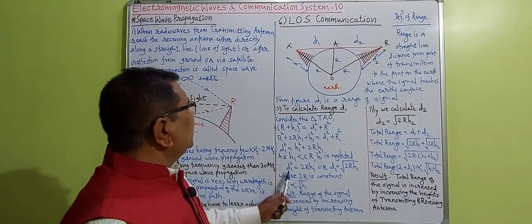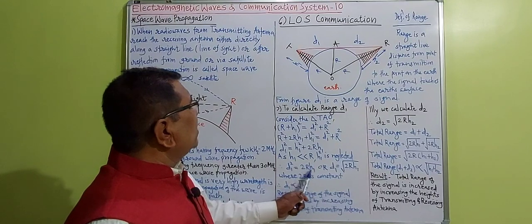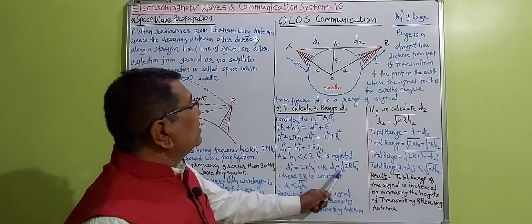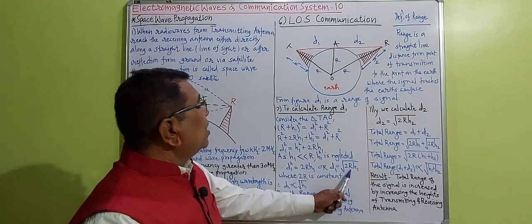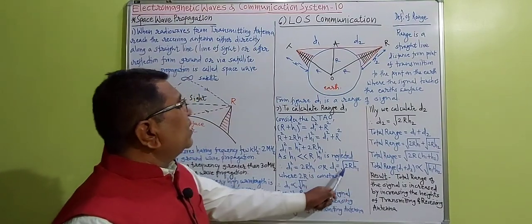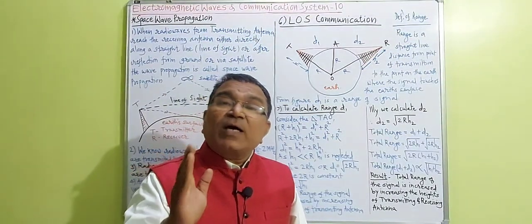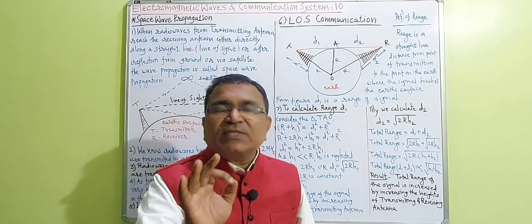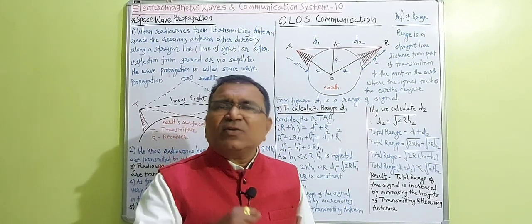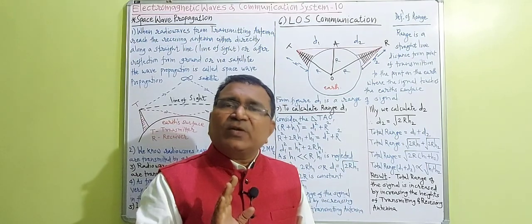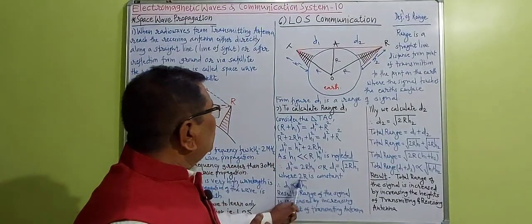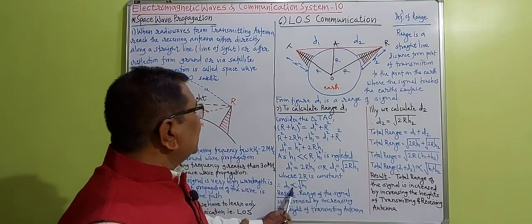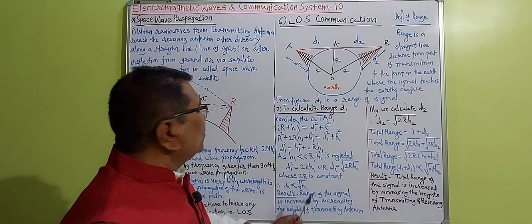So we can write D1 square is equal to 2R H1, or by taking square root, D1 is equal to square root of 2R H1. Here 2 is constant, capital R is the radius of the earth, also constant, and so 2R is constant. By making use of this we can write D1 is directly proportional to square root of H1.